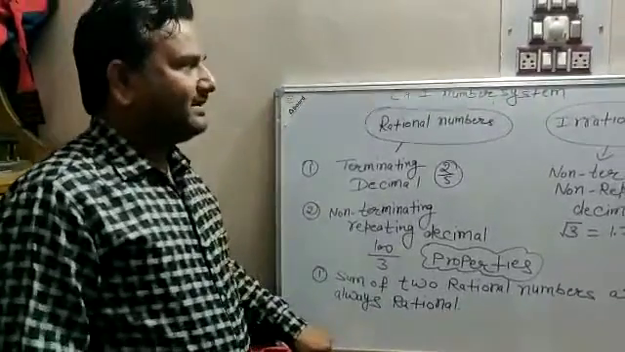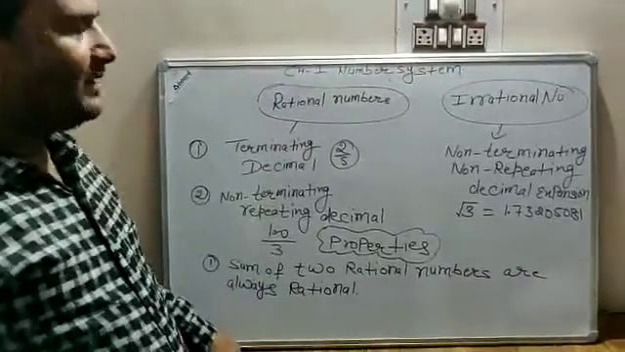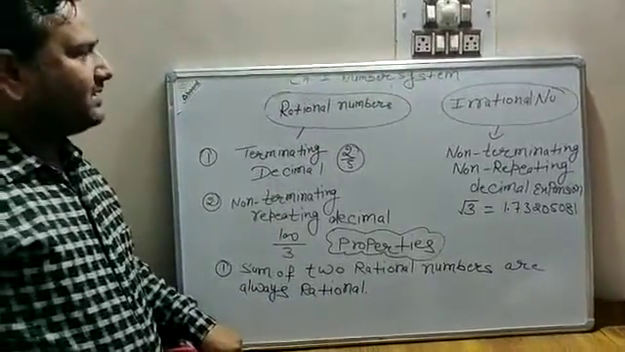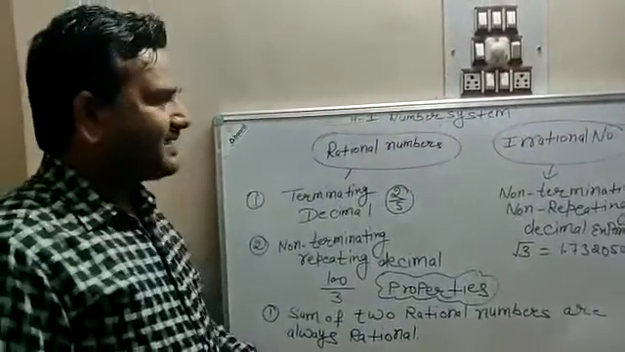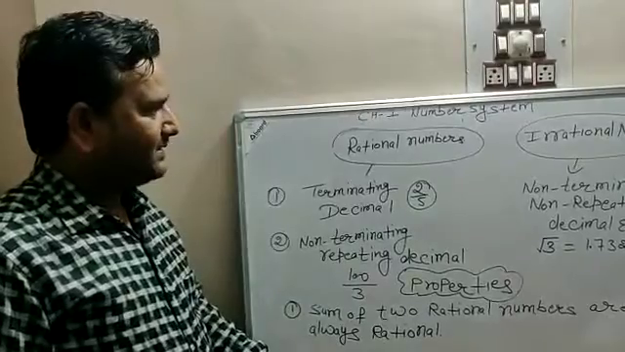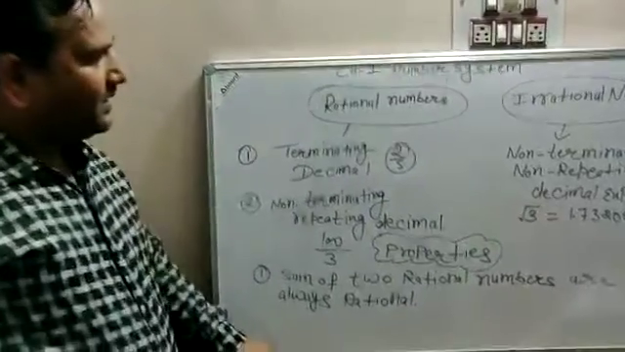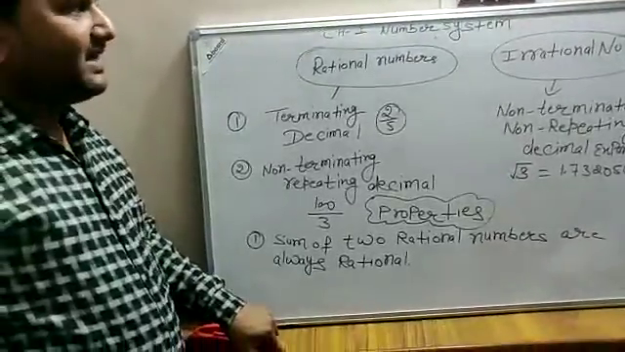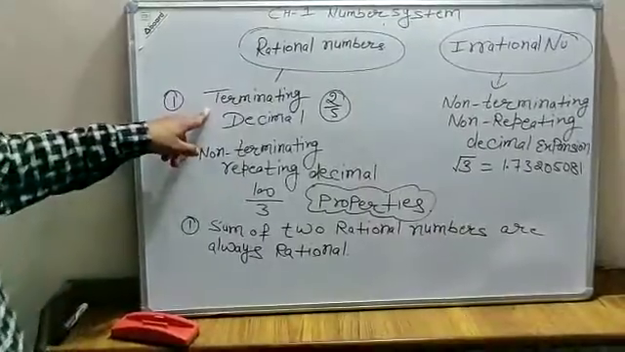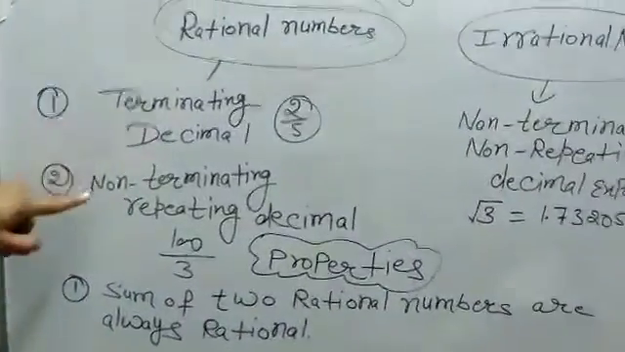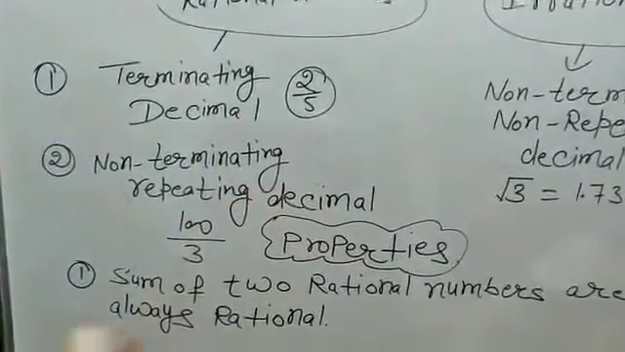So let us start Number System part 2. In the previous topic, we learned about natural numbers, whole numbers, integers, rational numbers and irrational numbers. It is very important to know how we categorize rational and irrational numbers. There are terminating decimals and non-terminating, non-repeating decimals.